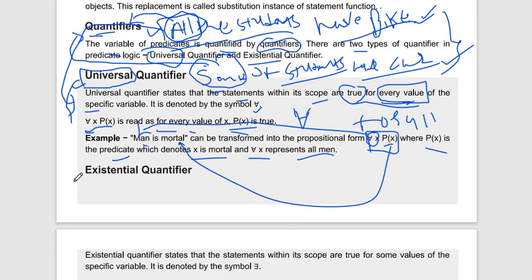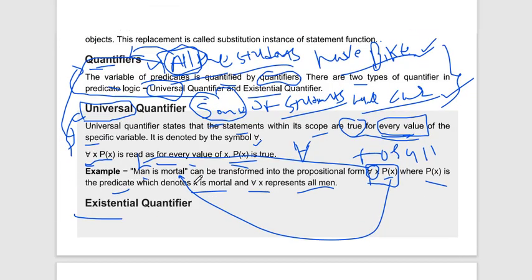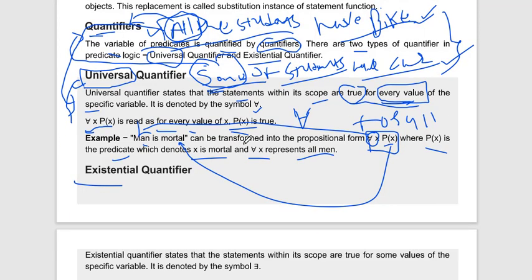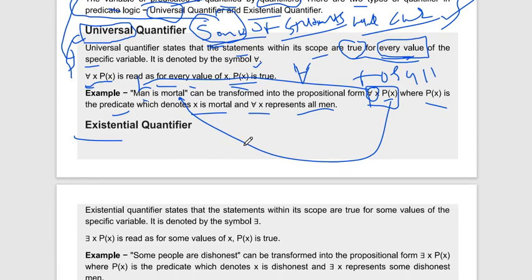Now let's look at the second quantifier, the existential. We have talked about this example: some of the students have a car. Here "some" is existential, not true for all the students. Some students have a car, or some may not have a car. So the existential quantifier states that the statement within its scope is true for some specific value, not for every value. In universal, it is true for every value of x.